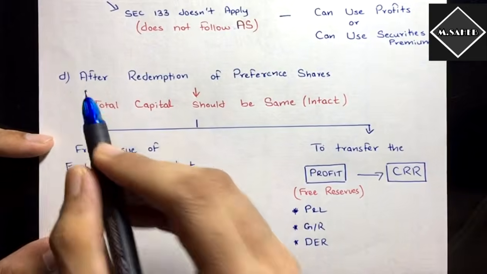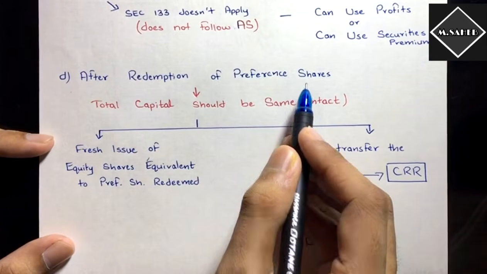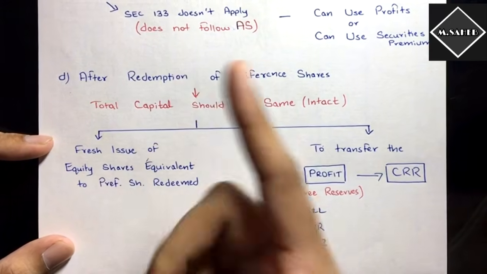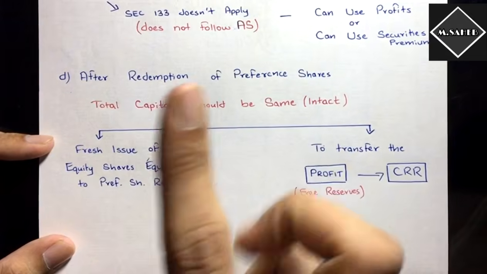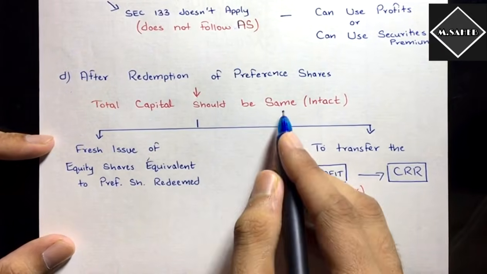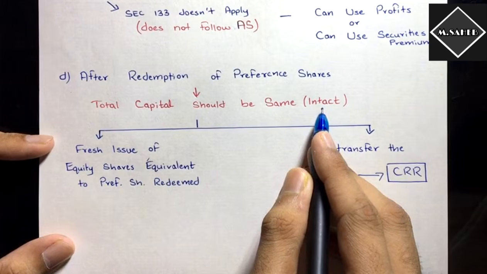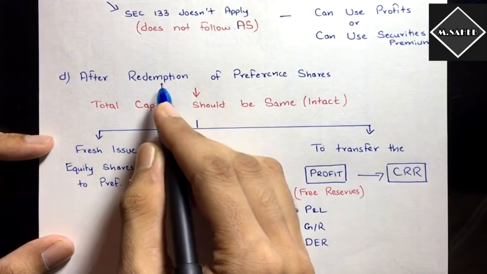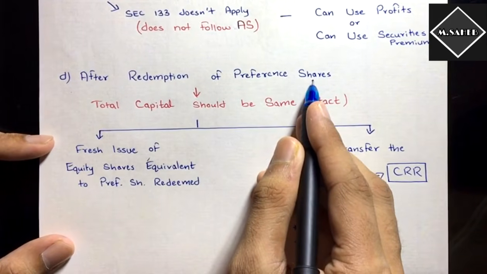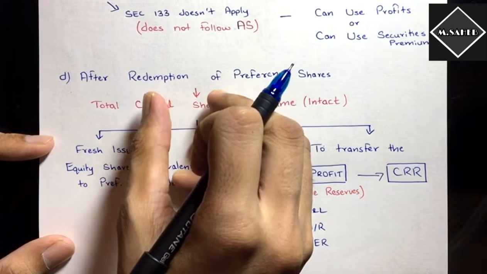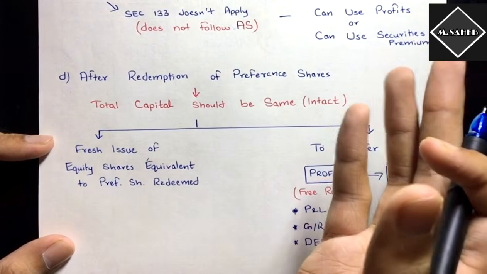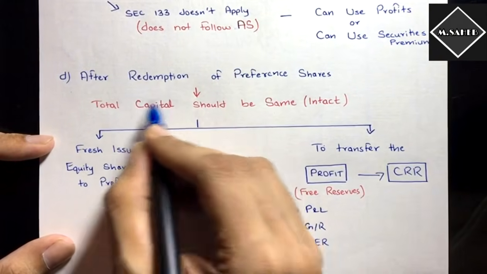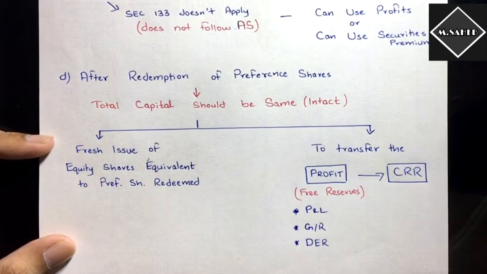See here, D: after redemption of preference shares, total capital should be the same. Total capital in the sense of preference share capital plus equity share capital. Both equity plus preference should be the same. It should be intact. But how is it possible? How is total capital going to be the same if we are repaying the preference shareholders? In the balance sheet, now you have preference share capital, but once you pay off the preference shareholders, then in the balance sheet preference shares would not be there, right? They would not be there.